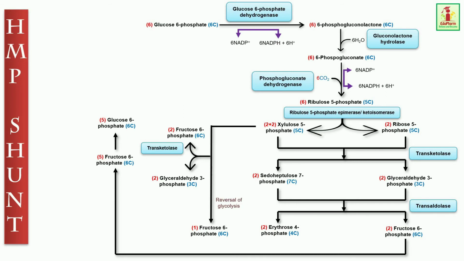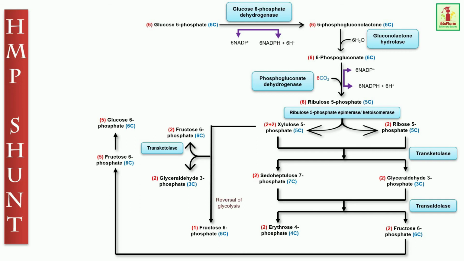Again, transaldolase catalyzes the formation of erythrose 4-phosphate and fructose 6-phosphate. Now the transketolase again acts on xylulose 5-phosphate and transfers a 2 carbon fragment from it to erythrose 4-phosphate to generate fructose 6-phosphate and glyceraldehyde 3-phosphate. And by reversal of glycolysis, fructose 6-phosphate is formed.